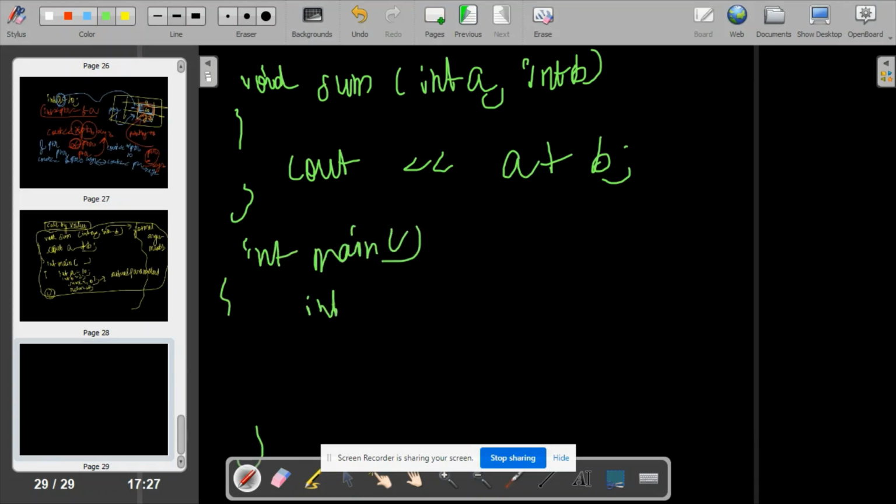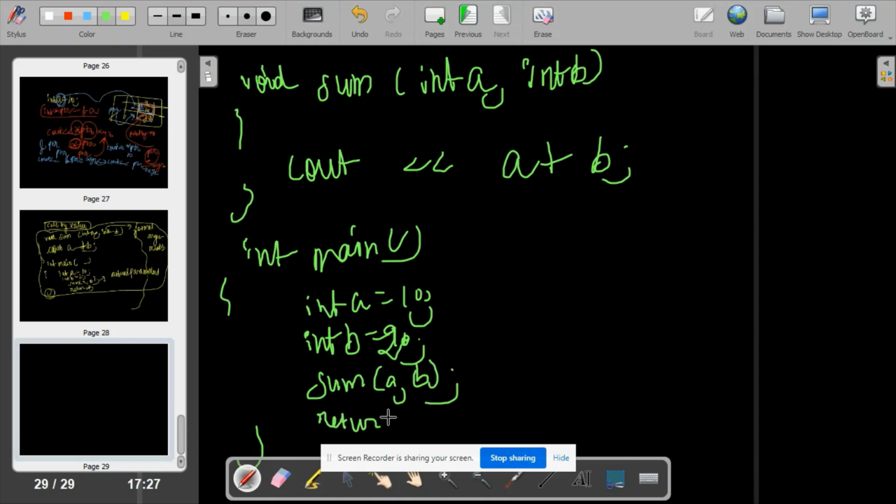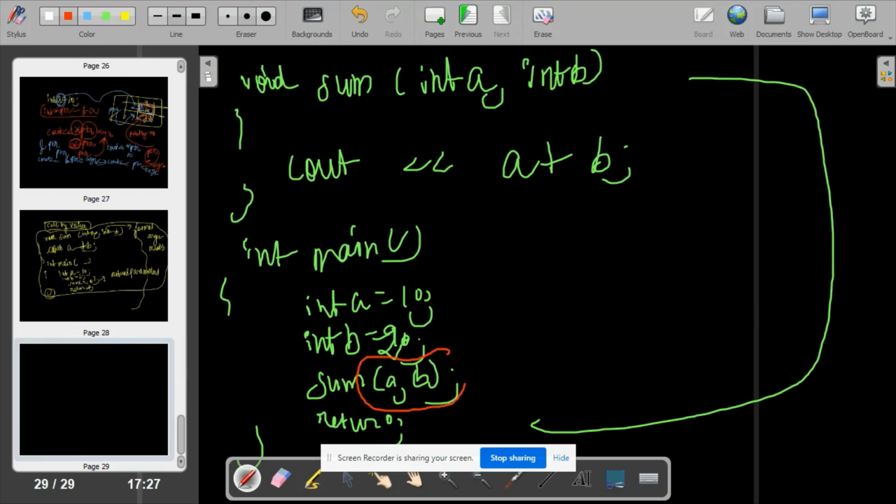Okay, so this is int a is equal to 10, this is int b. Now you will say, I have written two variables in the same line. This is acceptable, these small things are acceptable in C++. This is 20, this is the function call, passing a and b, and this is return 0, right? Now you know what will happen if I write this type of syntax? You know that these are the actual parameters that are passed,